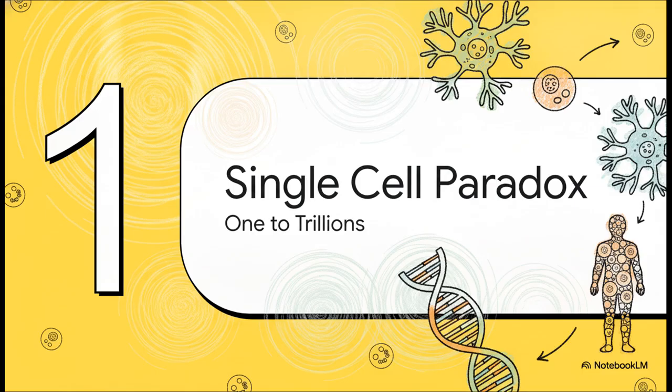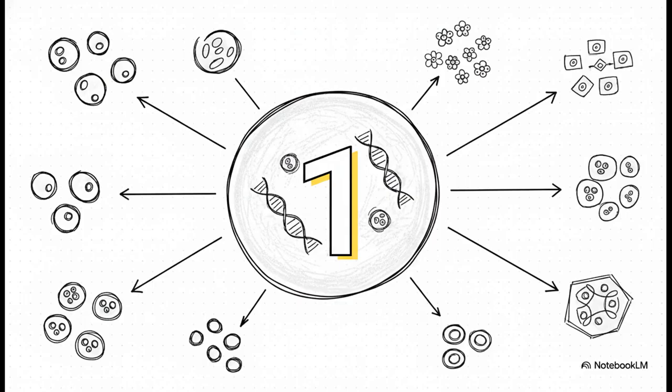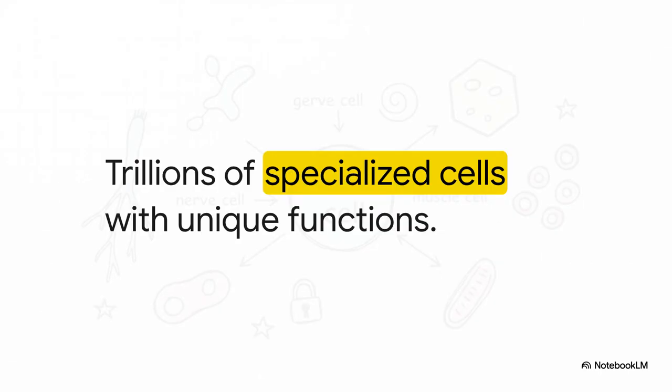We really have to wrap our heads around the sheer, unimaginable scale difference happening here. It all begins with 1. Every complex organism kicks off as just one isolated cell. Now, zooming in on a micro level, it's just a single unit containing the blueprint of life. But, and this is the crazy part, when we zoom out to the macro level, that one unit holds the potential to literally build an entire living, breathing system. From that single starting point, we explode outward into trillions.